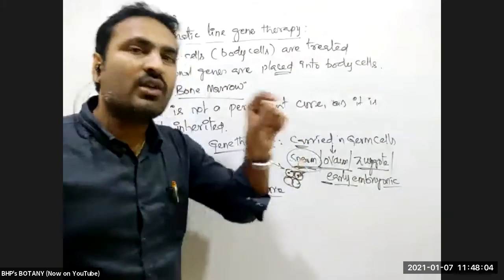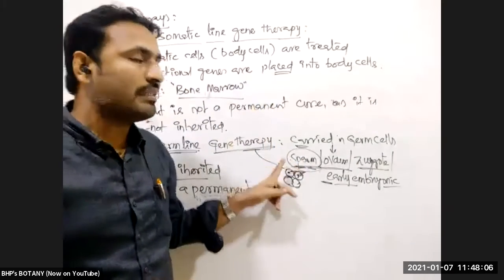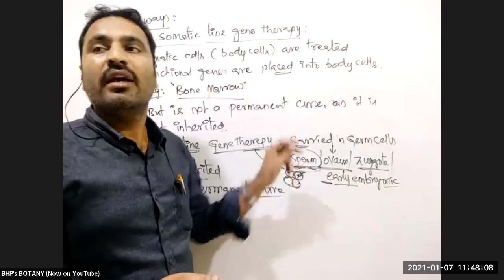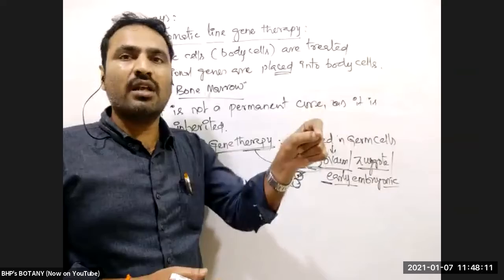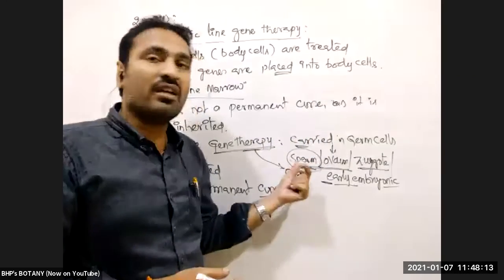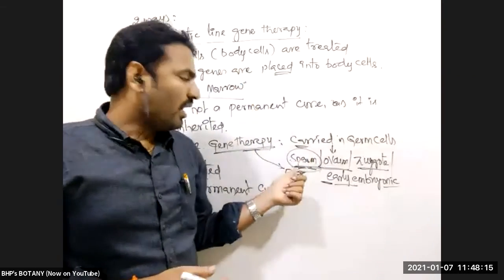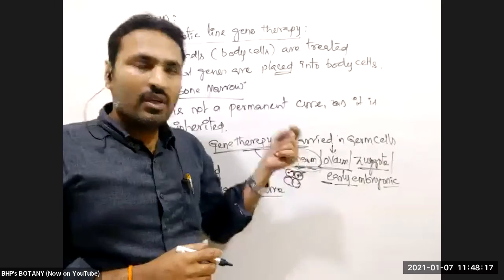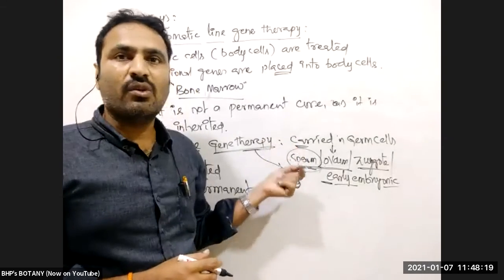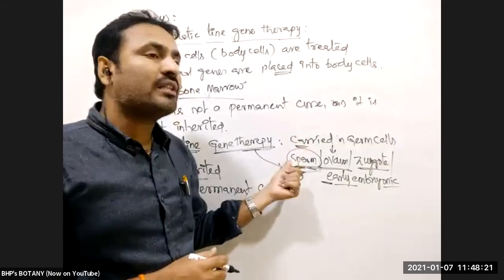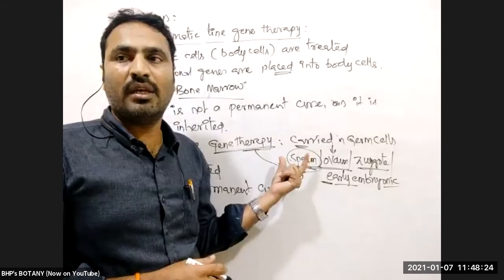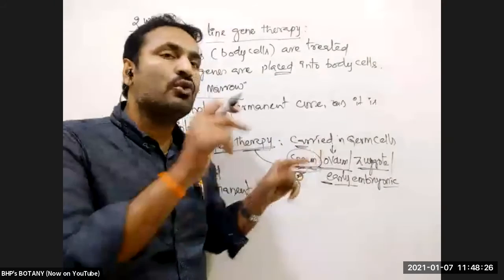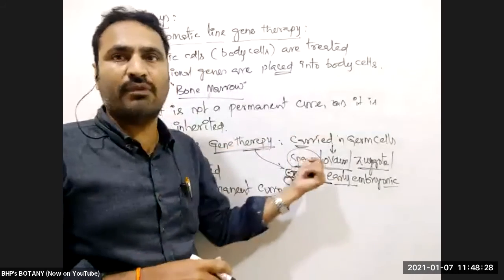Suppose one human being, a man, has sickle cell anemic disorder. In that person there is a defect in that gene, a single point mutation, recessive. So that is defective and he is suffering with sickle cell anemia. Wherever the sperms are produced by that person, they have the same defect.